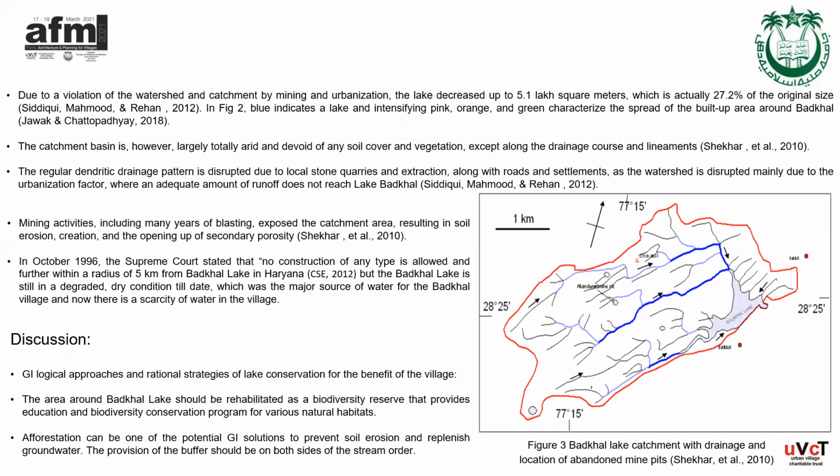The catchment basin is arid and does not have vegetation and soil cover except along the lineaments and drainage course. At present, post-monsoon water level in the catchment is around 25 mbgl in the highest source of catchment, and 40 mbgl just downstream of Bhatkal Lake. Watershed is basically disrupted mainly by urbanization factor, and we can say that a sufficient amount of water does not reach the lake.